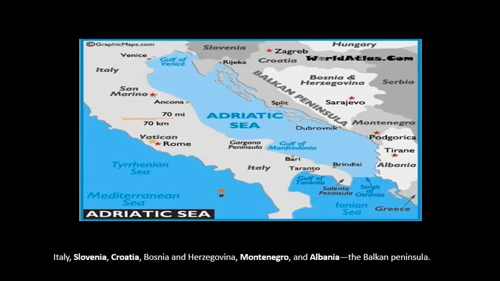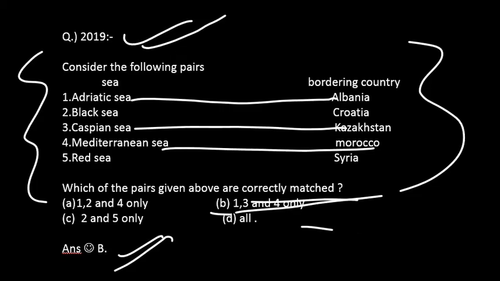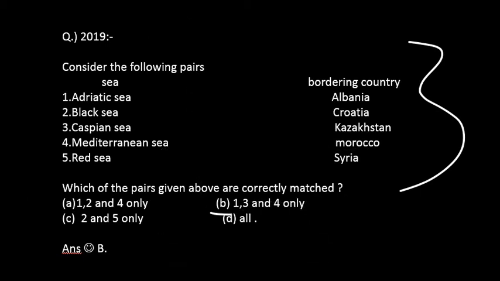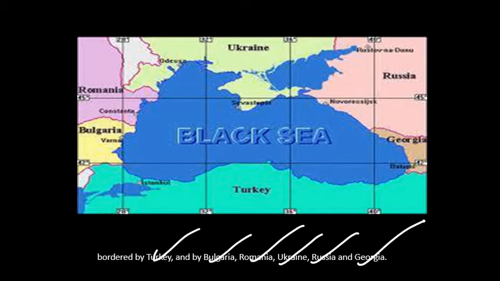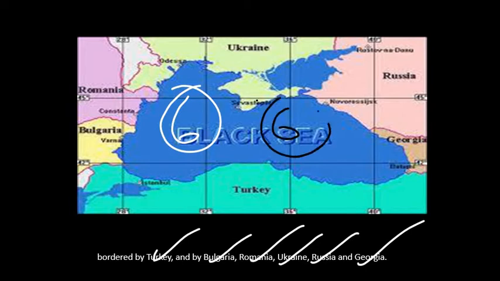Next we will see about the Black Sea. First option, the Adriatic Sea, we have done. Now we will see about the Black Sea. Black Sea is bordered by Turkey, Bulgaria, Romania, Ukraine, Russia, and Georgia. So it is also bordered by six states. What are they? We'll see.